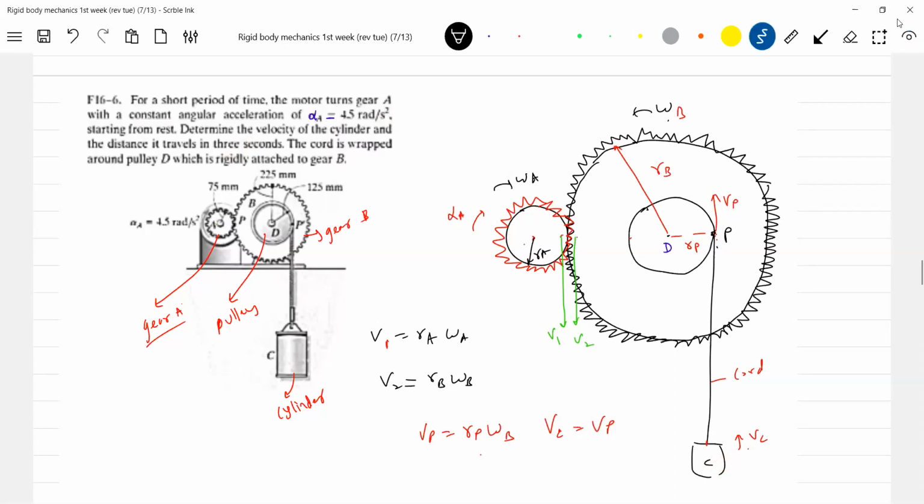So let's go for the acceleration quantities. From here, V1 equals V2, therefore A1 equals A2. So this should be RA alpha A. Tangential acceleration, not total acceleration, because they will also have centripetal accelerations. You're talking about tangential acceleration, I'll write it A1T.